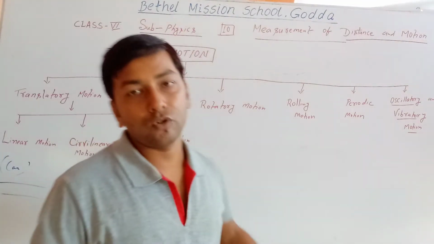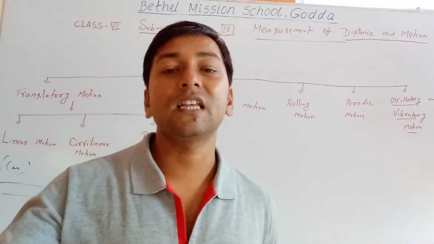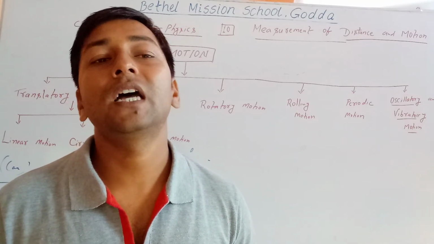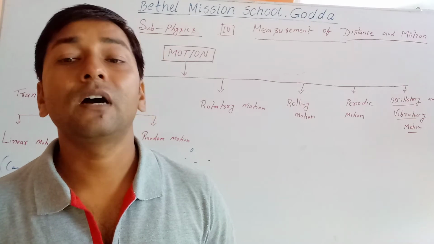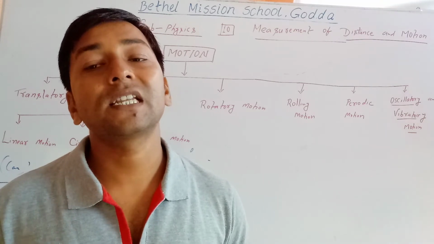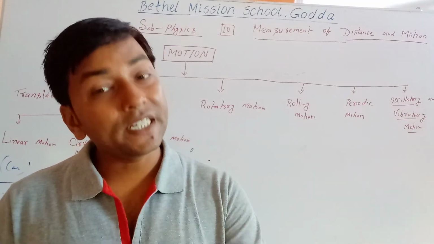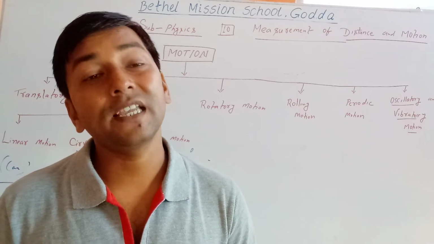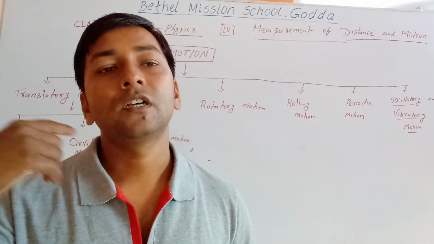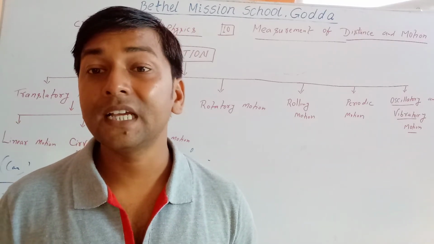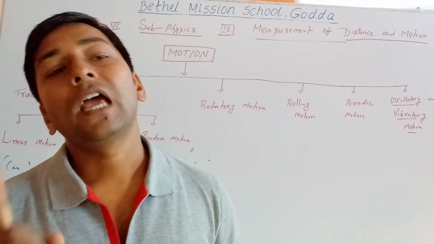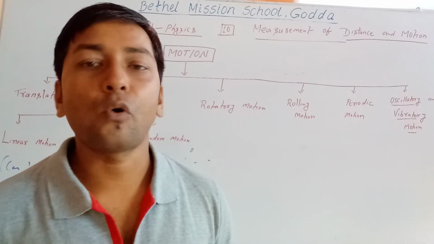Now rolling motion. Rolling motion means the motion in which a body undergoes both translatory as well as rotatory motion. Translatory, you know, is when a body moves as a whole, and rotatory, rotation, is when it moves about a fixed point.